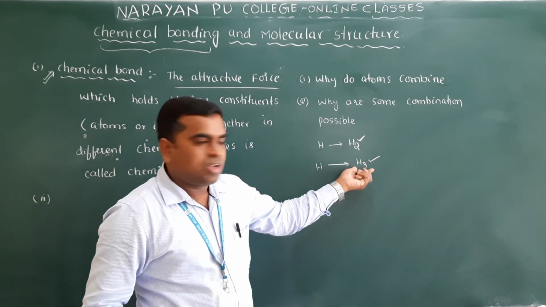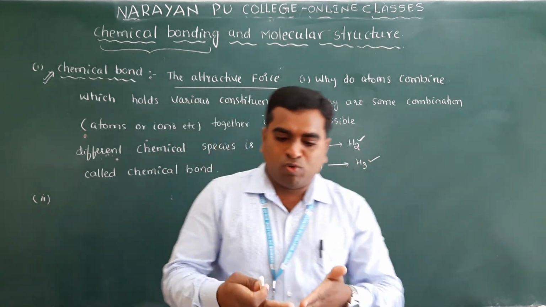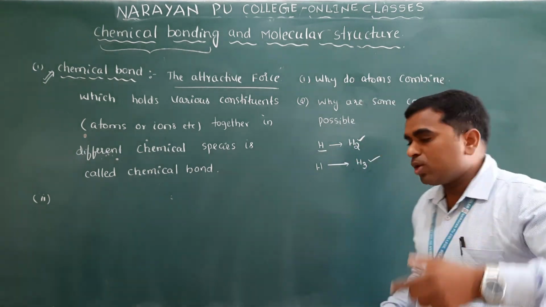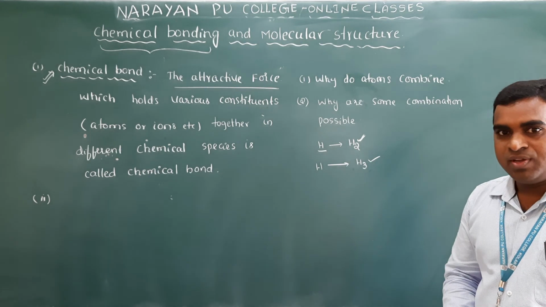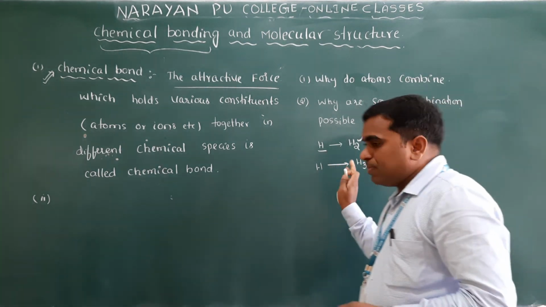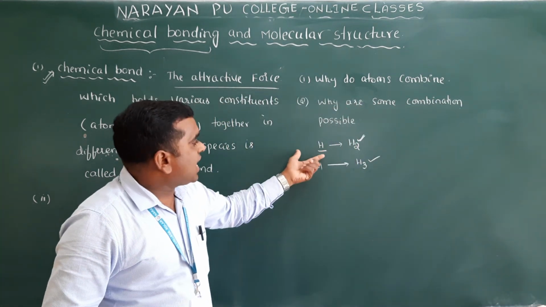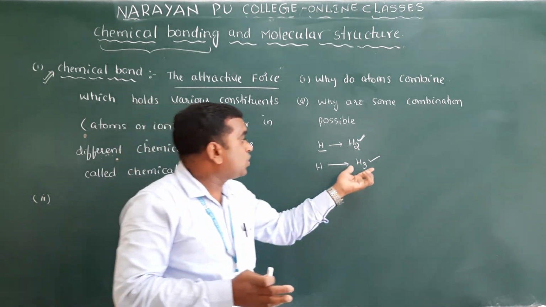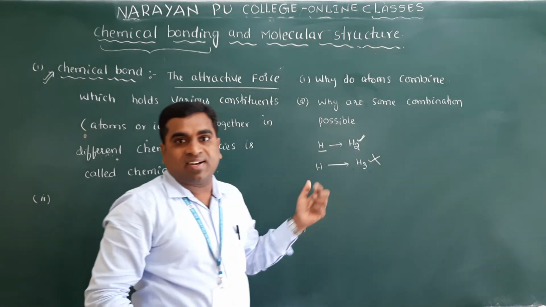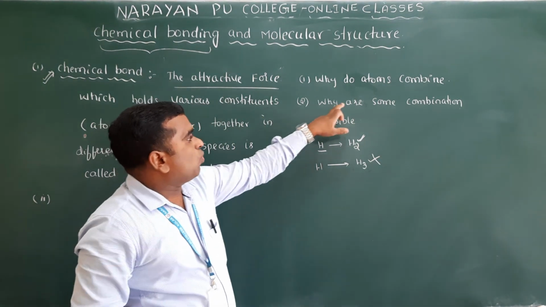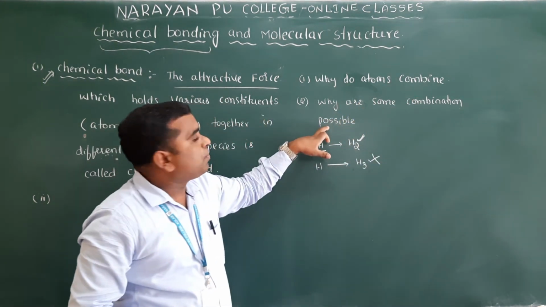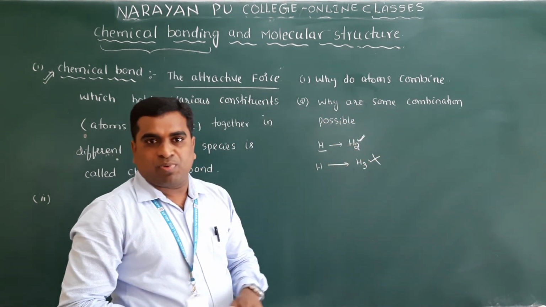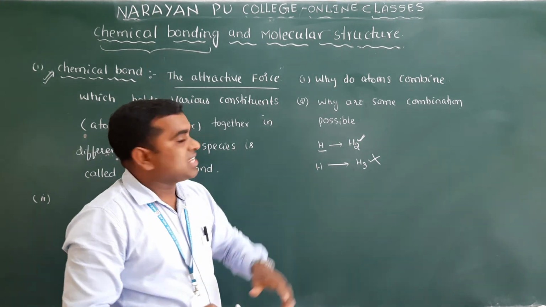H3? No. When we write the hydrogen molecule, we write H2, but we never write H3. Two hydrogen atoms combine and give H2, but three hydrogen atoms won't combine to give H3. Why is that? That is the question. Why are only certain combinations possible? Clear? So this is another question.